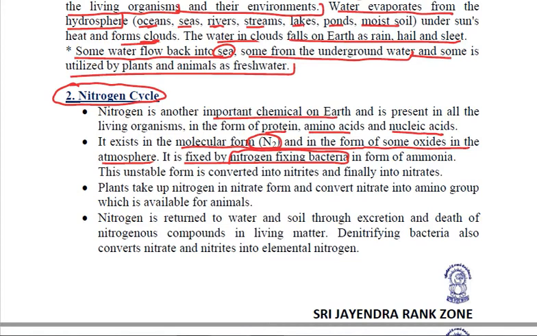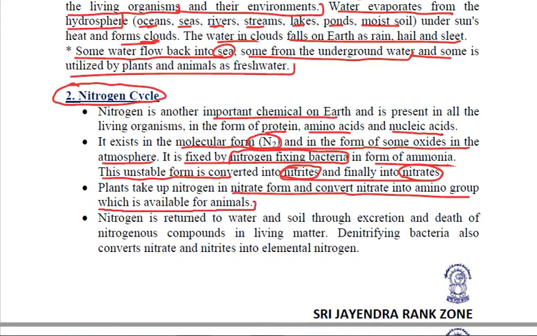This nitrogen is fixed in the form of ammonia, and this unstable form is converted further into nitrites and finally into nitrates. Now the plants are going to take this nitrogen in the form of nitrites and nitrates, and they will convert this nitrate into amino group, which will be available for animals. So this is how nitrogen is taken up by the plants and animals from the atmosphere.